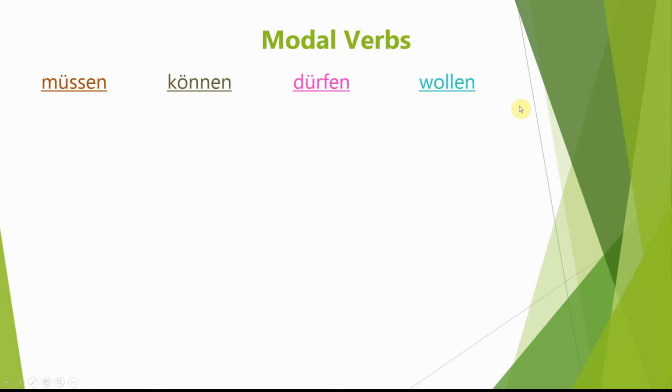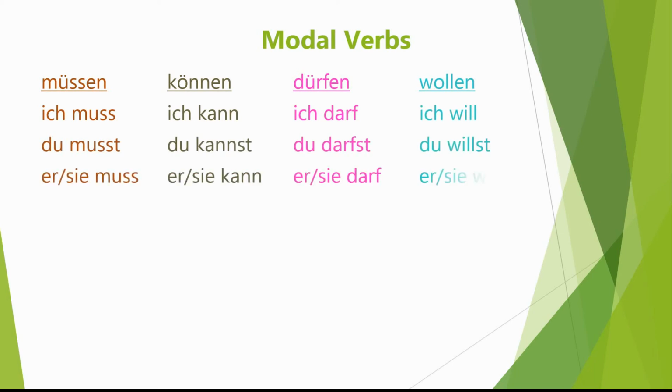And how do these verbs look in the present tense? They look like this. In the ich forms, the du forms, the er, sie, es or man forms, those are the singular versions. You'll notice there are patterns in that none of the ich forms for these verbs end in the letter E, which is what we'd normally expect. None of the er, sie, es or man forms end in the letter T, which is what we'd normally expect. But the du forms do end in st, as we would normally expect.